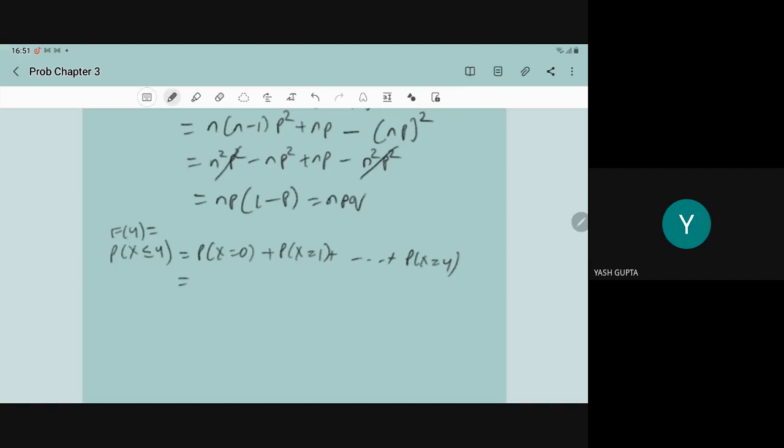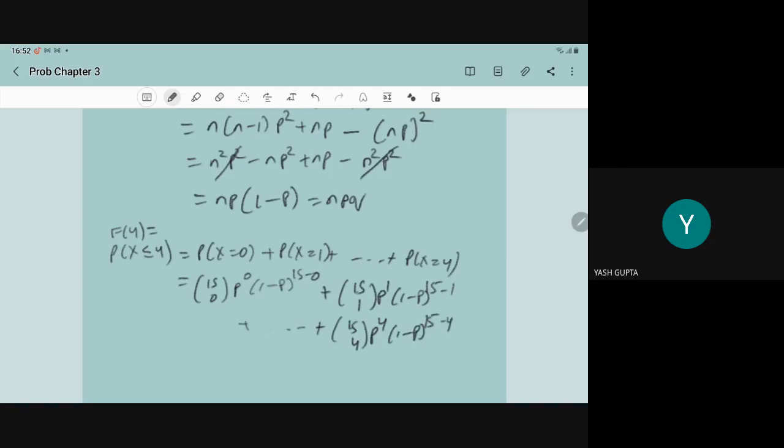So we write 15C0 p to power 0 (1 minus p) to power 15 minus 0, that is for x equal to 0, plus 15C1 p to power 1 (1 minus p) to power 15 minus 1, plus and so on, plus 15C4 p to power 4 (1 minus p) to power 15 minus 4.